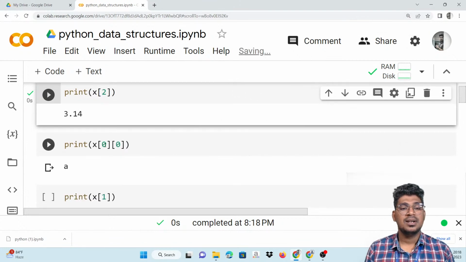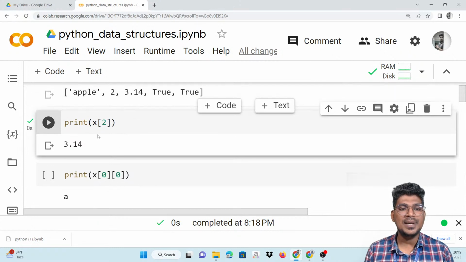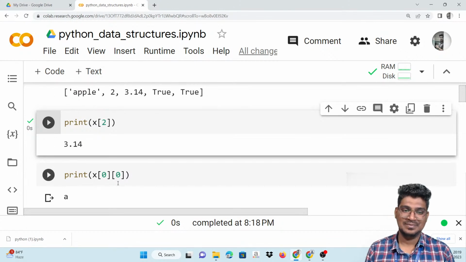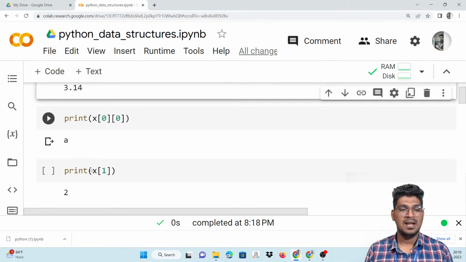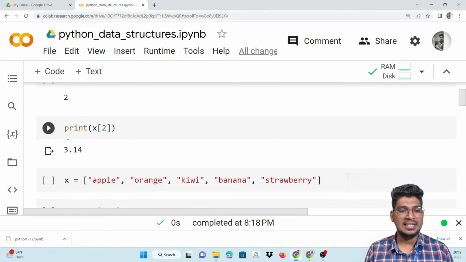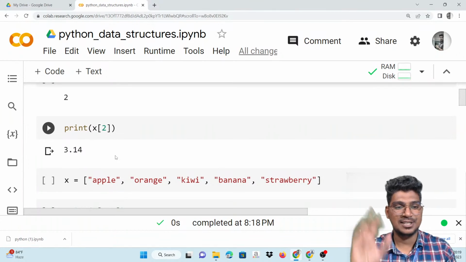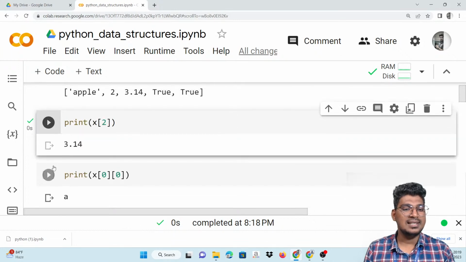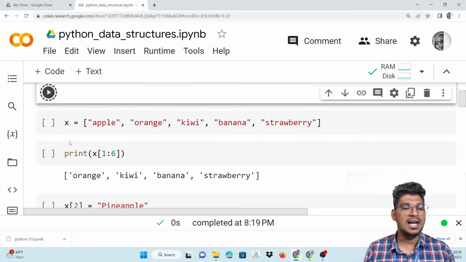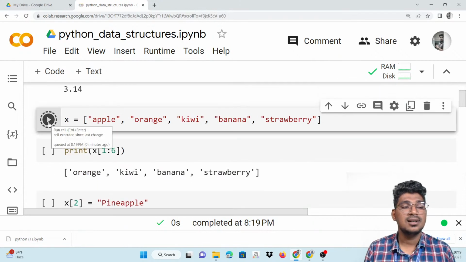Right now, x of 0, the 0th index, is going to access the first item and display the first character of that particular item. It will be displayed: that is A. Then I am accessing the first item, that will be 2, and the second item, that will be 3.14. Is that clear? This is the way to access the items of that particular list. Is that clear?